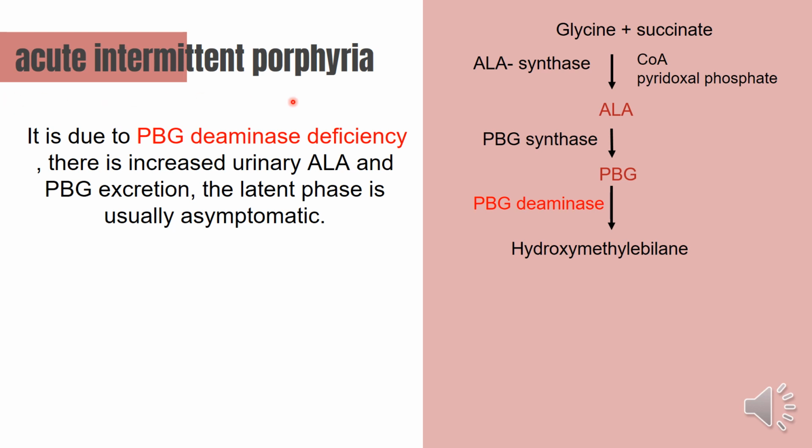Acute intermittent porphyria is due to PBG deaminase deficiency. This enzyme will be deficient, and there is an increase in urinary ALA and PBG concentration. So these two will be increased, and this will lead to an increase in their concentration in the urine. The latent phase of acute intermittent porphyria is asymptomatic. The patient will have no symptoms during the latent phase.